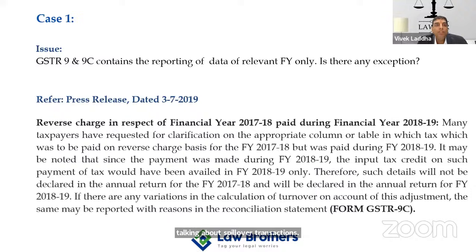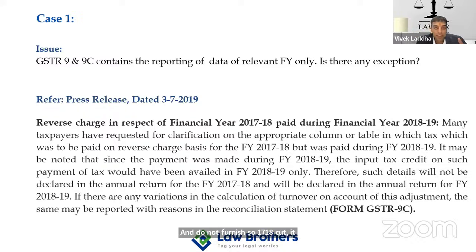Something which was of 21-22 and was shown in the GSTR 3B of 22-23. Of course, that is there. But apart from this, an interesting point is relating to the reverse charge transaction. As you can see the press release dated 3rd of July 2019, it says that many taxpayers have requested clarification on the appropriate column or table in which the tax was to be paid on RCM basis for 17-18, but the same was paid in 18-19. Now this press release says that please do furnish that particular information in the annual return of 18-19, and do not furnish it in 17-18. So it is the detail of 17-18, but it will go in 18-19.